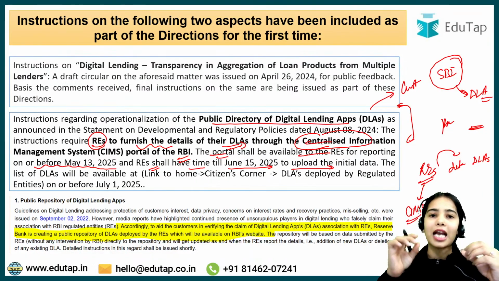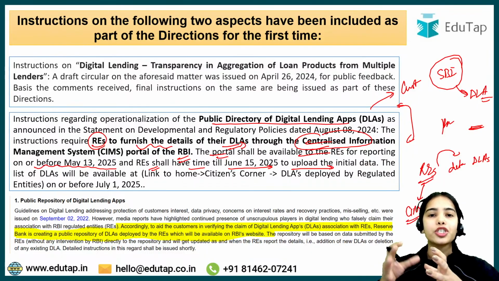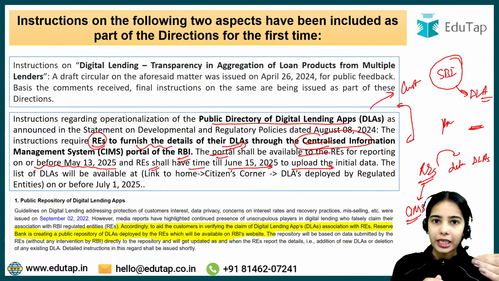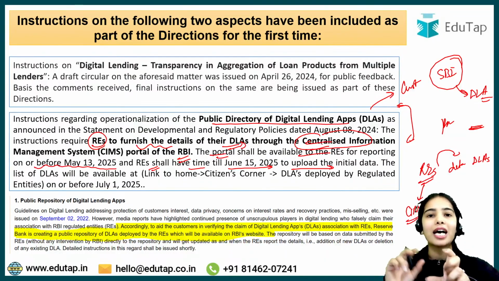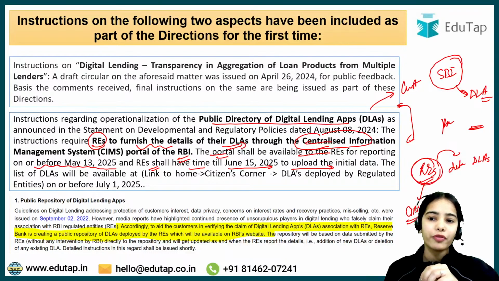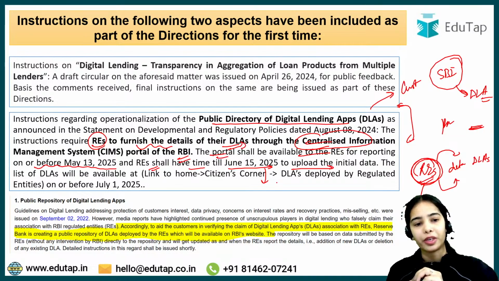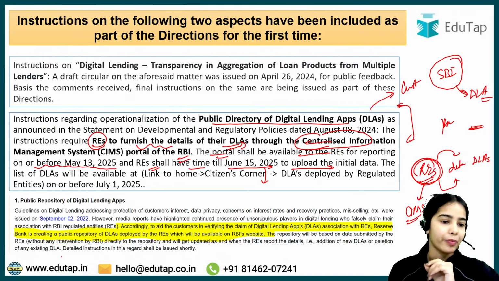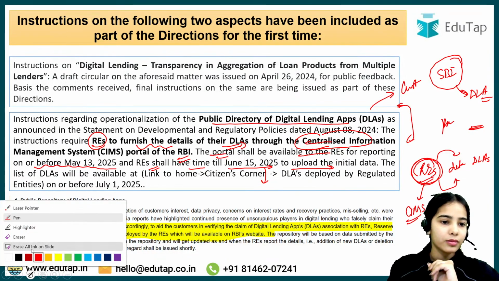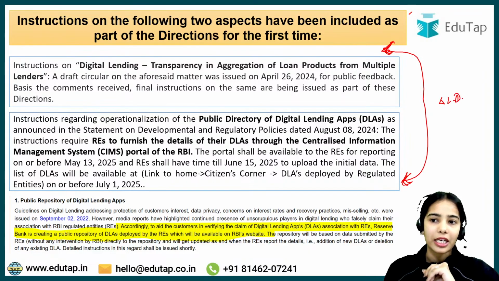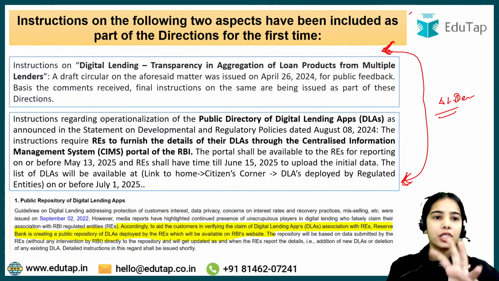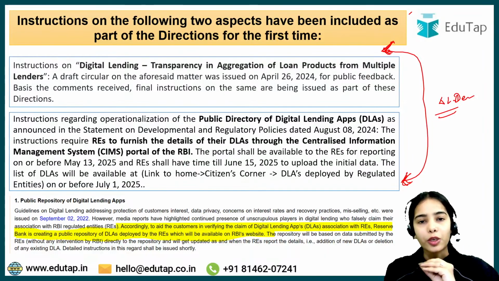So regulated entities have to fill in the data on which digital lending apps are connected with the regulated entity, and this is the public directory that the RBI is maintaining, but the data has to be fed by the regulated entities. Okay, and it has to be done by June 15, 2025. So this is the basic idea. Any confusion till now? You are going to understand these directions better in the digital lending directions when we start with it. This is just the basic idea of what all is being included in the directions.